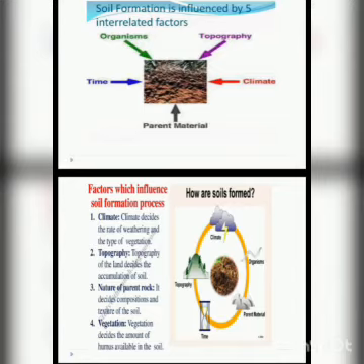Number 3, nature of the parent rock. It decides the composition and texture of the soil. Parent rock decides what type of soil will be formed. Number 4, vegetation. Vegetation decides the amount of humus available in the soil.